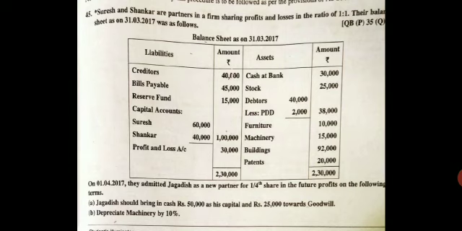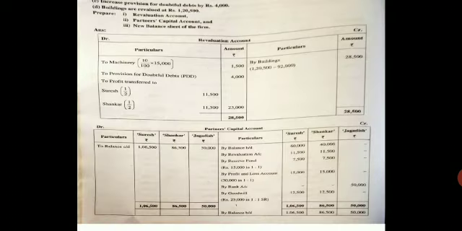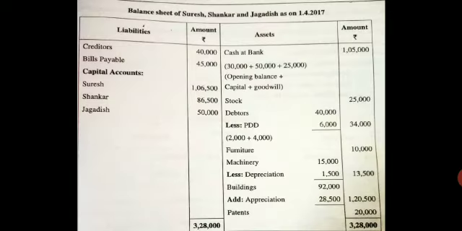Now students, come to the liabilities side. They have given you the creditors 40,000. Come to your balance sheet, liabilities side, write creditors, outer column 40,000. Next, come to the problem, there is bills payable. And come to your balance sheet, write bills payable 45,000.